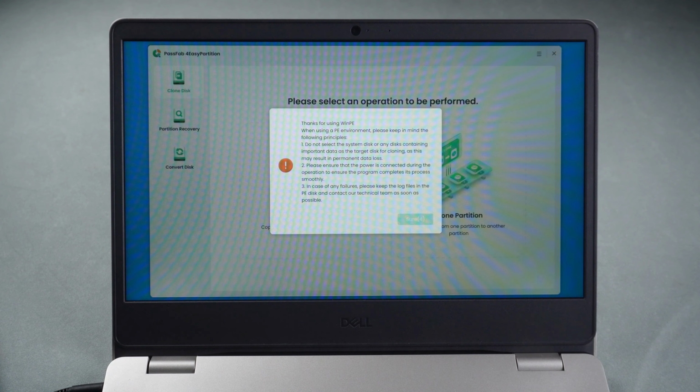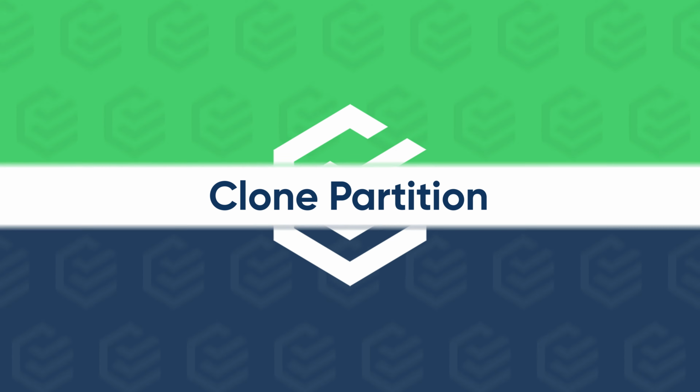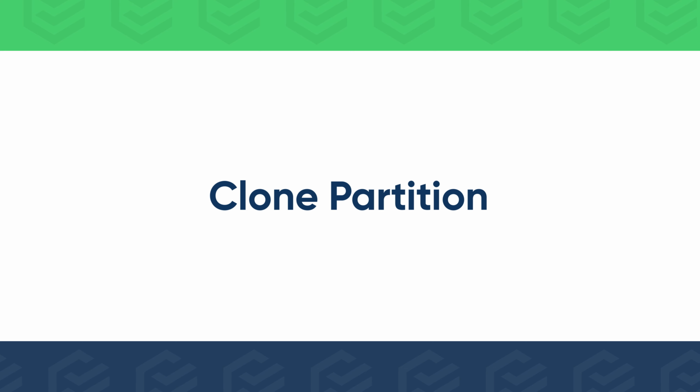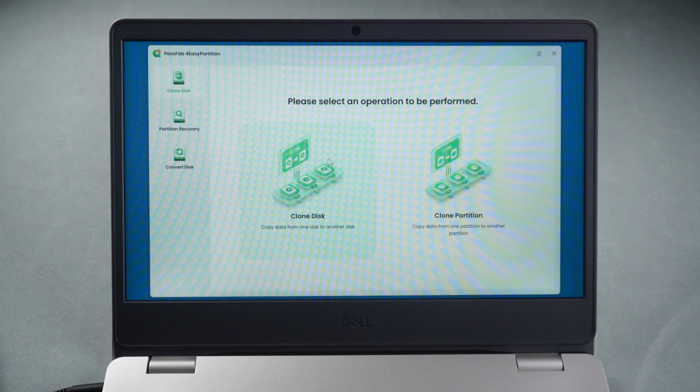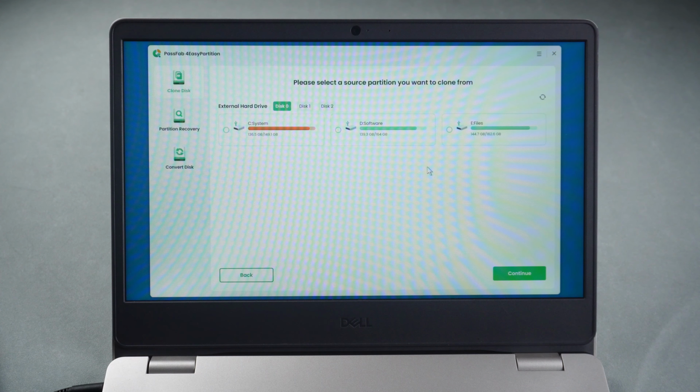You will see the interface of PassFab 4 Easy Partition. Click Clone Partition if you just want to recover files in a local drive. Select it. Click Continue.